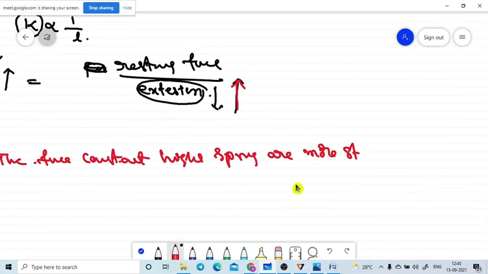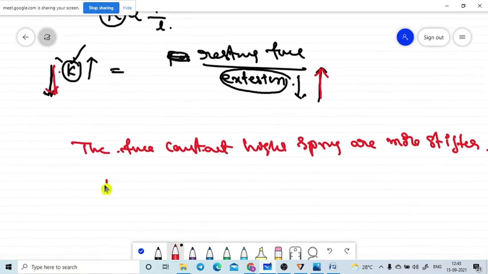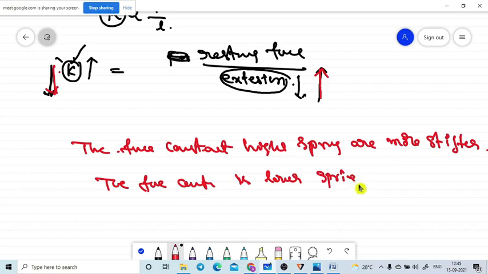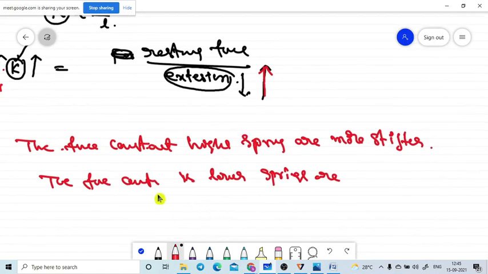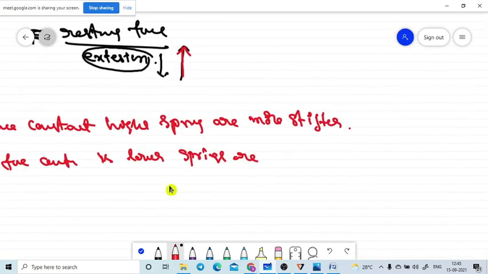That is the word, more stiff. The reverse case means the force constant is lower. Lower springs are easily extensible. Easily extensible springs are nothing but soft springs. That word we will use, soft springs.